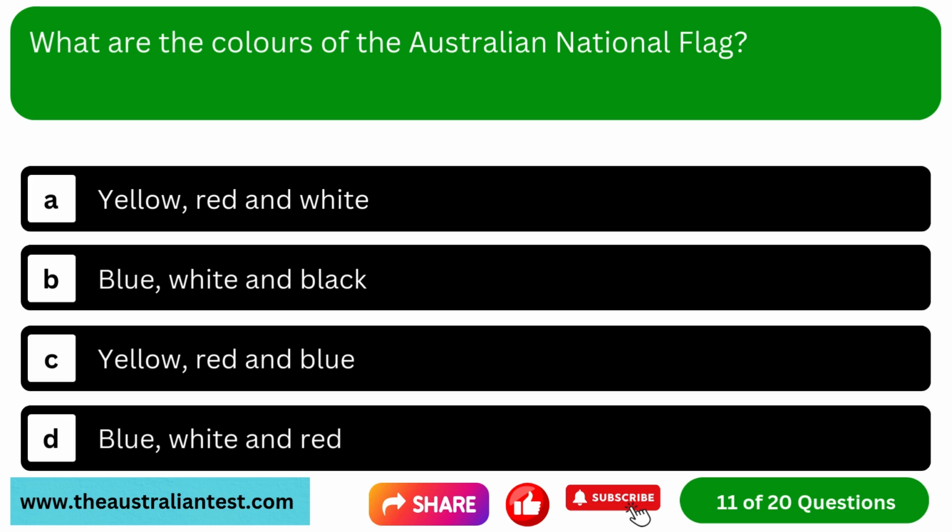Question 11. What are the colors of the Australian national flag? Option A, yellow, red, and white. Option B, blue, white, and black. Option C, yellow, red, and blue. Option D, blue, white, and red.